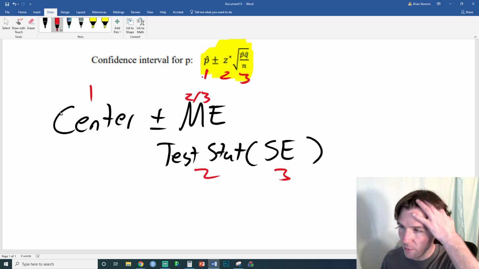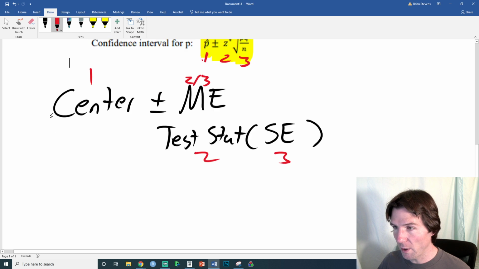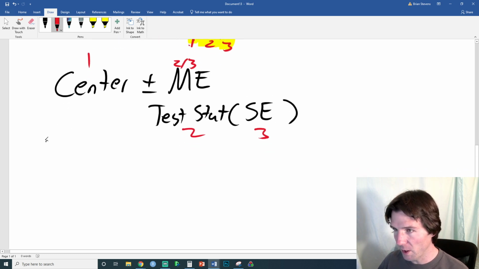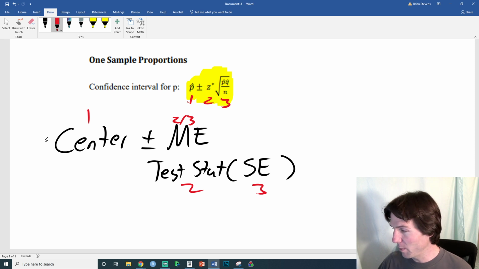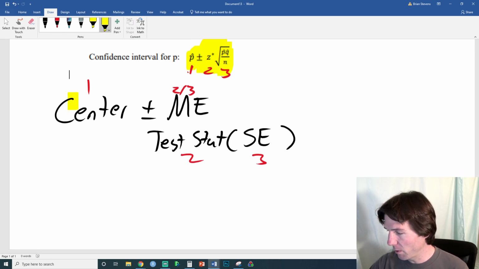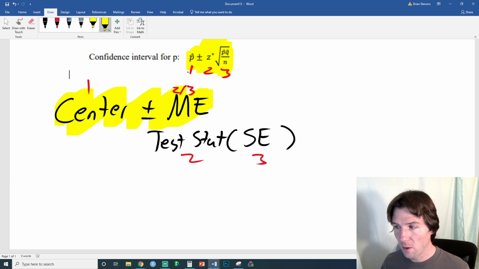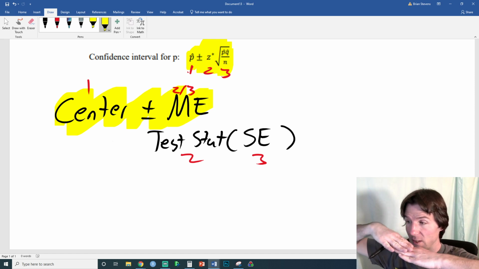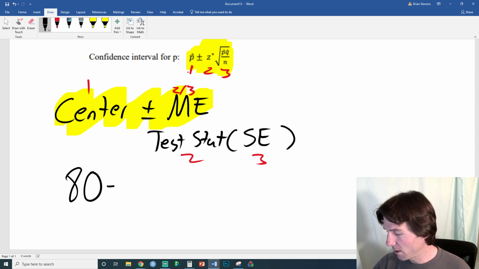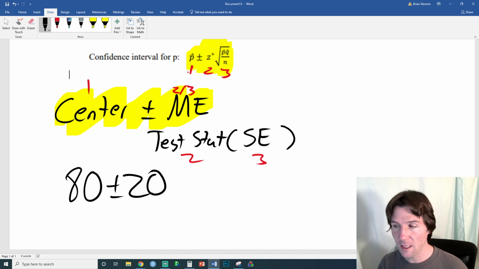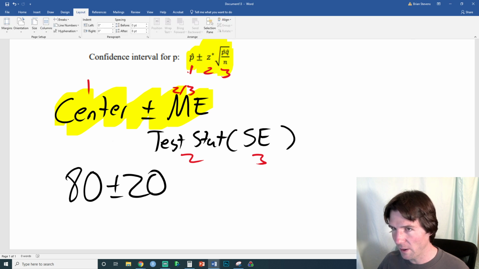Now I mention this because we'll be doing more intervals soon. When we think about what other intervals there are, we can write some other intervals right here pretty quickly. You can just do an interval for guessing how much money you'll make. You'll say, I'll make between $60 to $100. Well, look at the formula right here, how we write intervals: a center plus a margin of error. The center of 60 to 100 is 80. So let's put 80 at our center and then go plus or minus 20. That makes an interval from 60 to 100. But we won't always use it that way. It's important to know how it works.